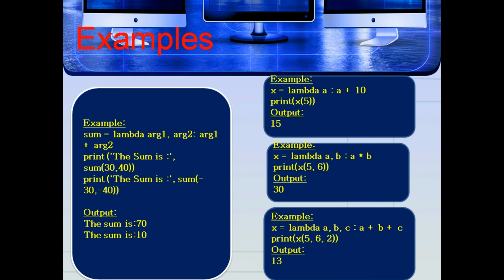The next example is x = lambda a: a + 10, print(x(5)). Here the output is 5 plus 10 is 15. The next example is x = lambda a, b: a * b, print(x(5, 6)). 5 into 6 equals 30. Example: x = lambda a, b, c: a + b + c, print(x(5, 6, 2)). Here the output is 13, that is 5 plus 6 plus 2.